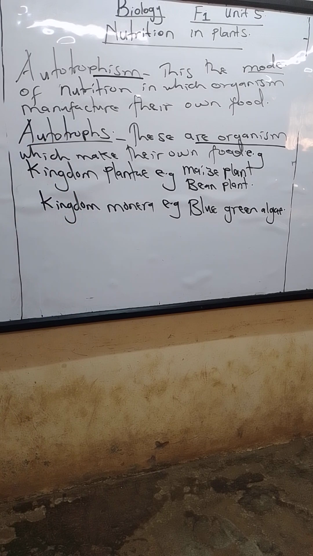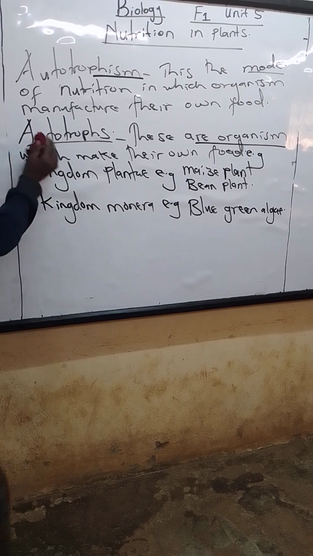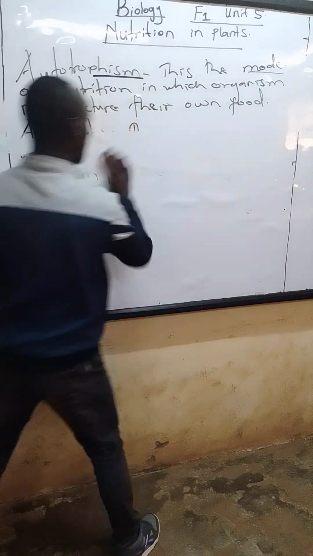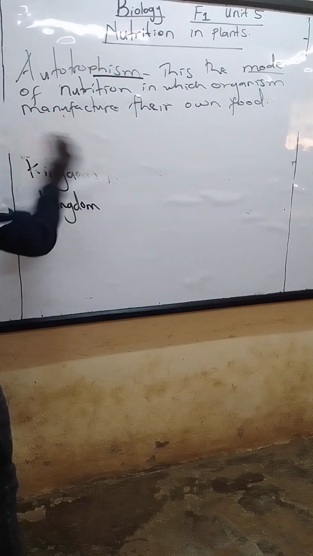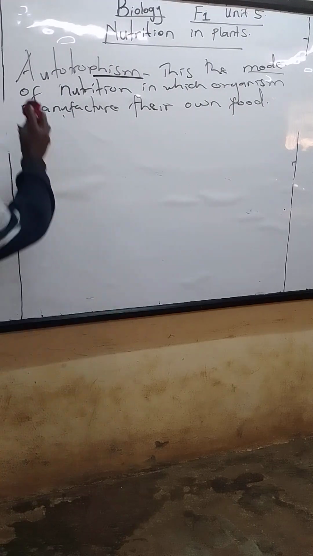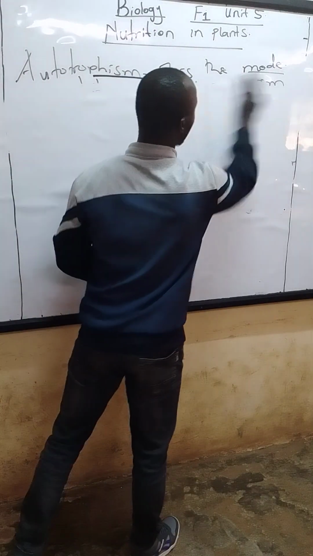So next, we'll be checking out autotrophism. In this case, which types of autotrophism do we have? So we have said we have autotrophism, so what is autotrophism? This is a mode of nutrition in which organisms make their own food.